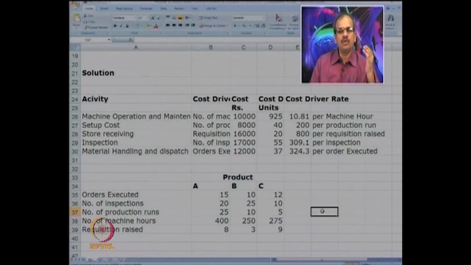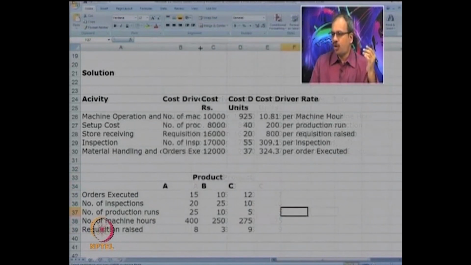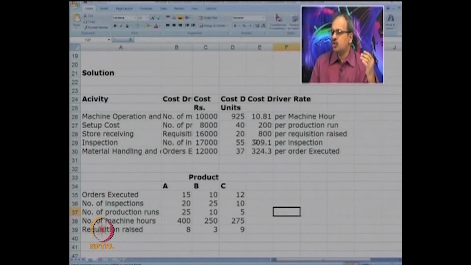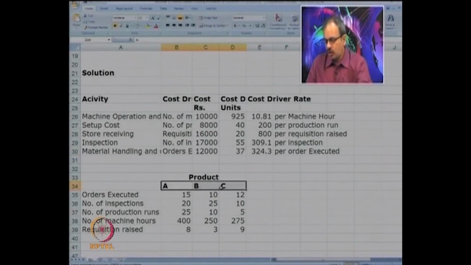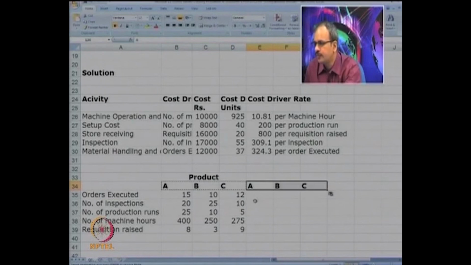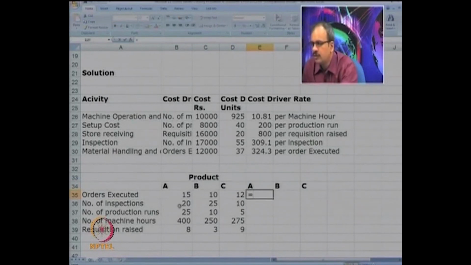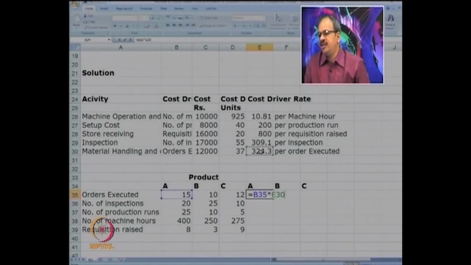Okay. So now you know for A the number of orders executed, and you also know the cost per order executed, which is 3.24. So what will be the cost of A is very easy to identify. So 15 into 324.3, that is the number of orders executed.